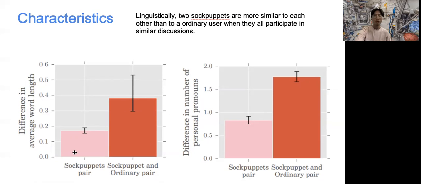The pink column here represents the sock puppet pair, and the red one represents the sock puppet and ordinary user pair. Roughly speaking, the pink column is about half the height of the red one, and this shows less variety in language patterns between sock puppets compared to normal users. I only include 2 graphs here for conciseness, and the graphs for other metrics behave in a similar way to these 2.